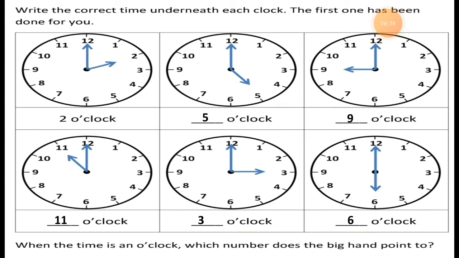Maybe not exactly all the times you are able to identify and read it. But this way, the proper time, it is 2 o'clock, it is 5 o'clock, 9 o'clock, 11 o'clock, then 3, then 6. This way you are able to read the time.